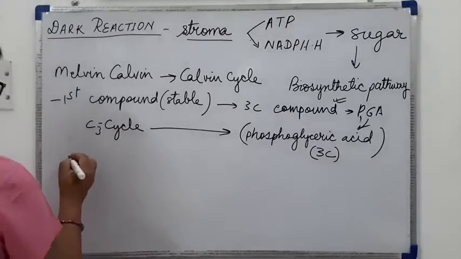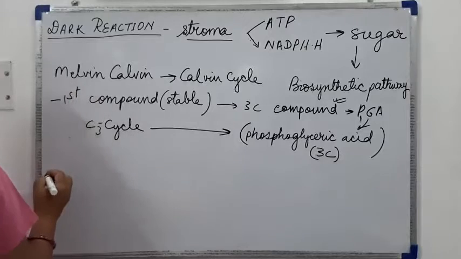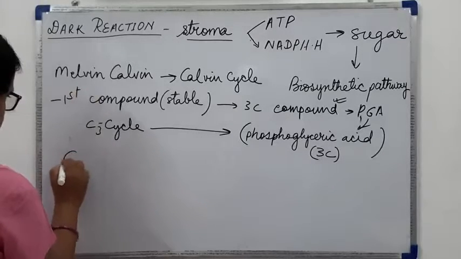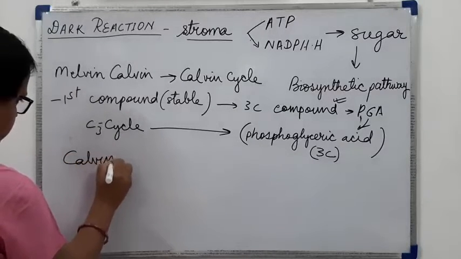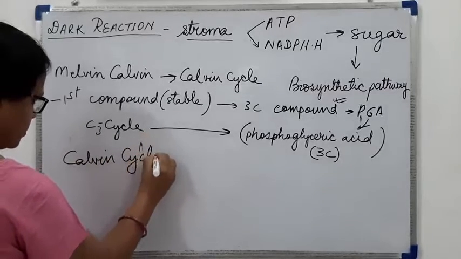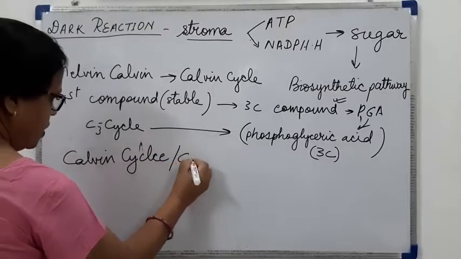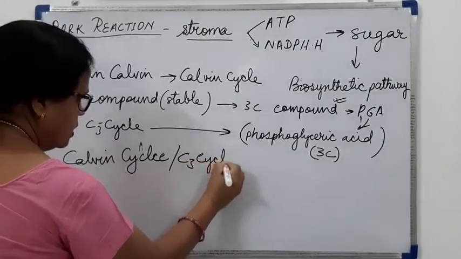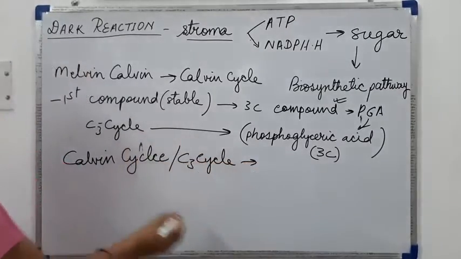Then the dark reaction, that is the Calvin cycle or the C3 cycle, completes in the following steps.